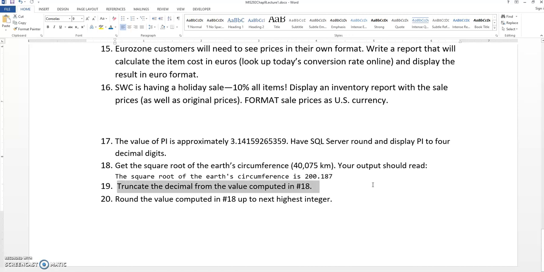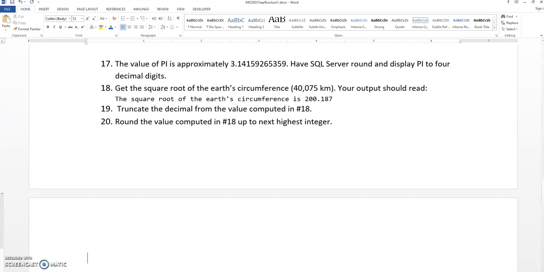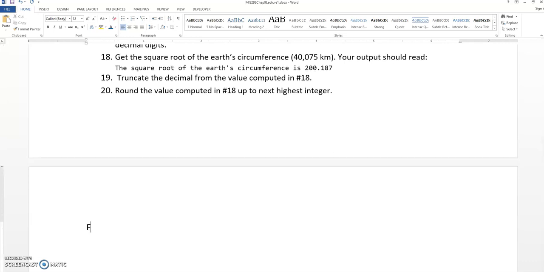Okay, that was 18. Number 19, truncate the decimal from the value computed in 18. So we're going to truncate this part, the 0.187. Oh, you know what? I want to use a specific type of rounding function called floor. We're going to use ceiling and floor as in our last examples here. So the floor function always rounds down to the nearest integer. Okay, always rounds down. So it basically truncates any decimal and gives you the nearest integer.